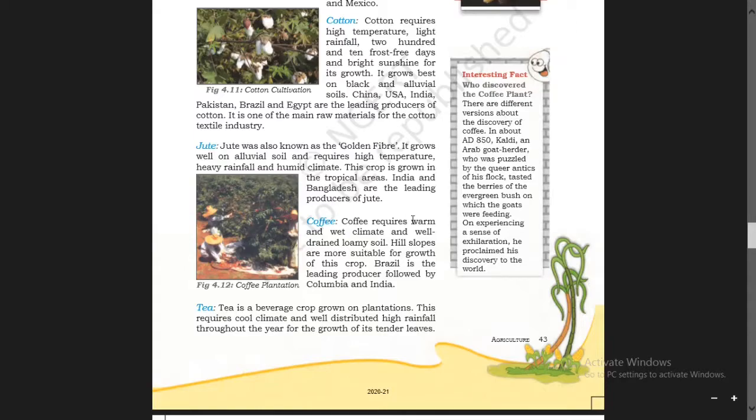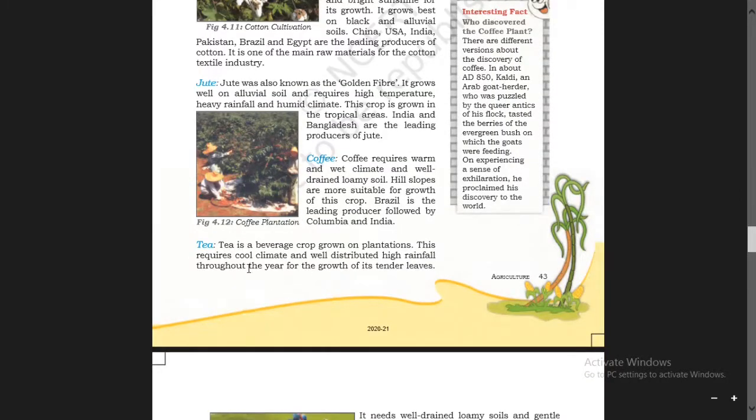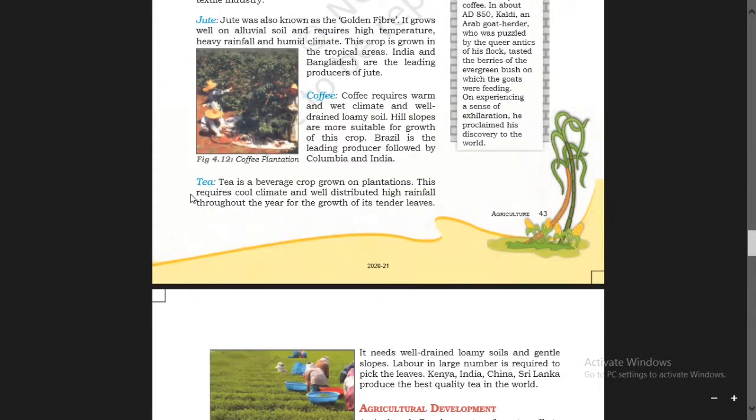Coffee. Coffee requires warm and wet climate and well drained loamy soil. Hill slopes are more suitable for growth of this crop. Brazil is the leading producer, followed by Colombia and India. In our India, in Karnataka, it grows well.